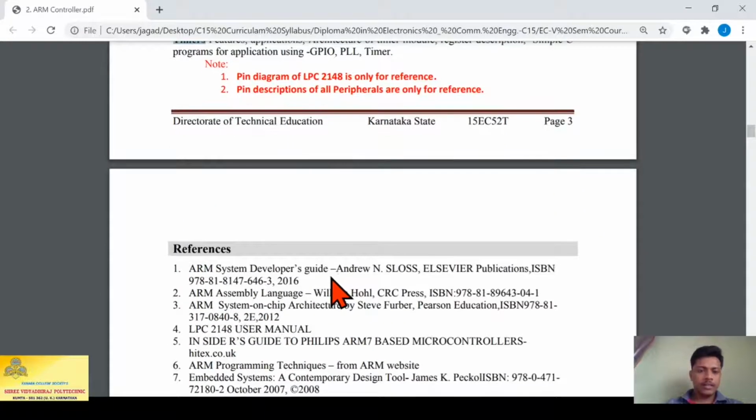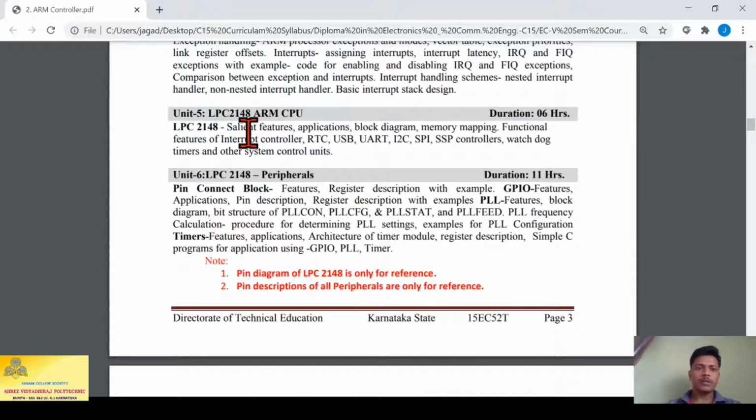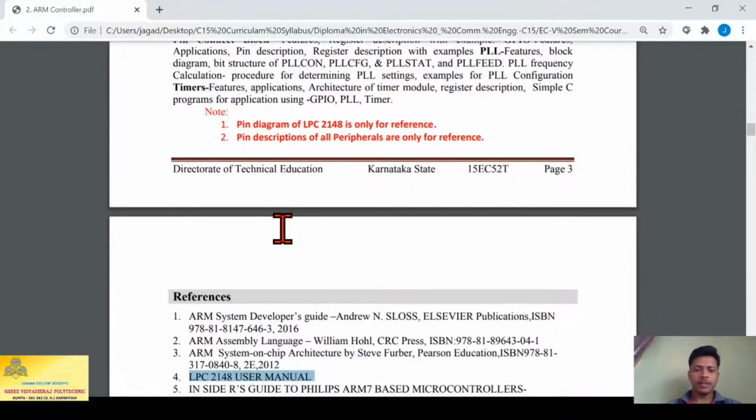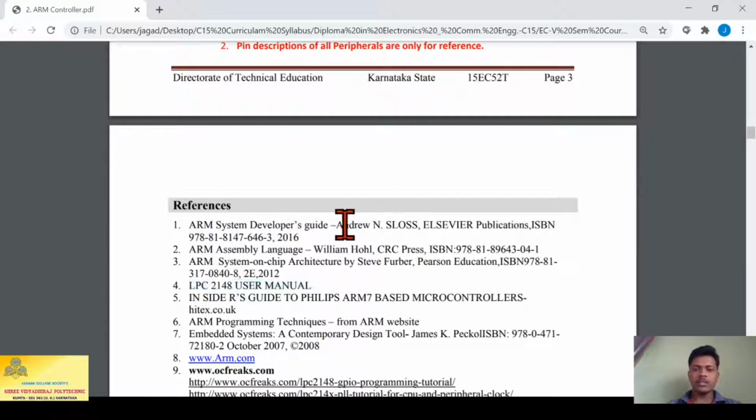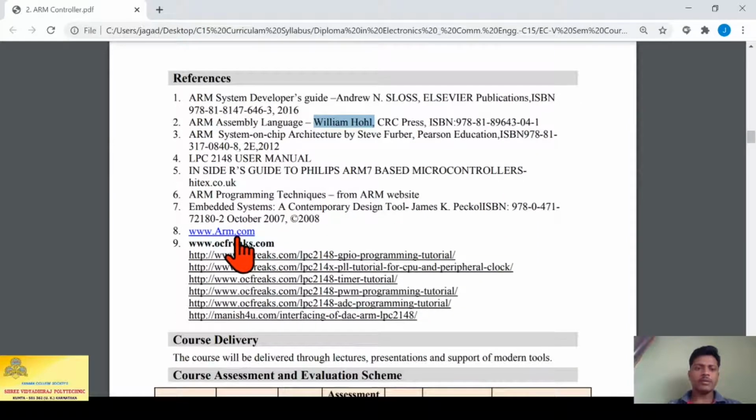If you come down, they have listed reference books for this course. So we advise you to refer to Andrew N. Sloss and William Hall, and one more, the LPC 2148 user manual. This LPC 2148 user manual will cover unit 5 and unit 6, and from unit 1 to unit 4 these two books will cover all the concepts. And you can refer to arm.com for extra references.